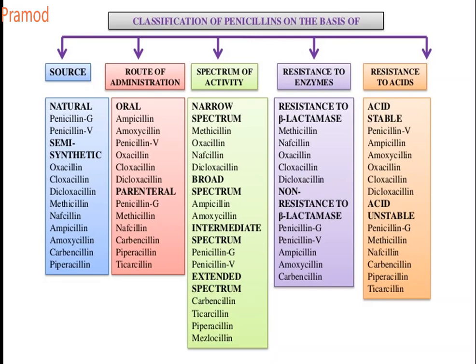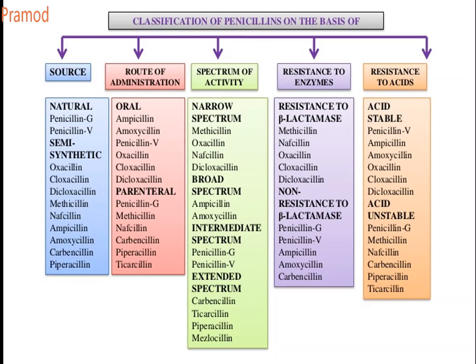In case of source, naturally occurring penicillins are penicillin G, penicillin V. Semi-synthetic are oxacillin, cloxacillin, dicloxacillin, methicillin, nafcillin, ampicillin, amoxicillin, carbenicillin, and piperacillin. Next is route of administration, according to whether they are given orally or parenterally.